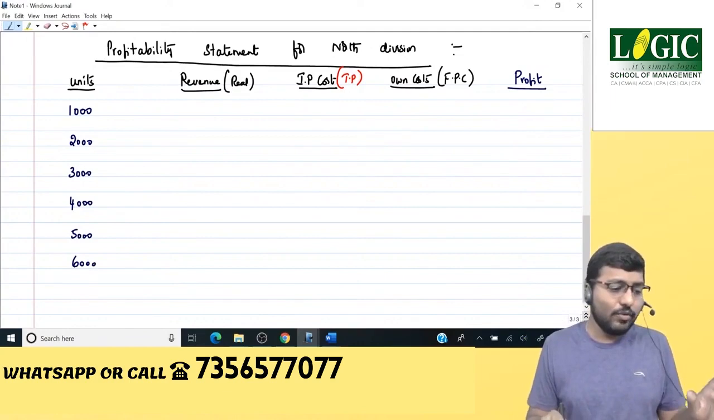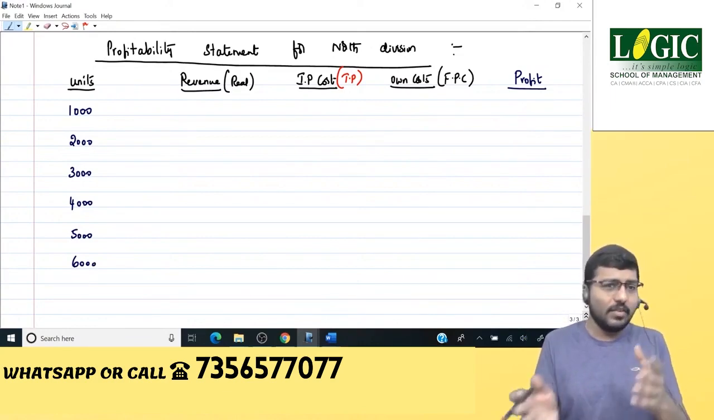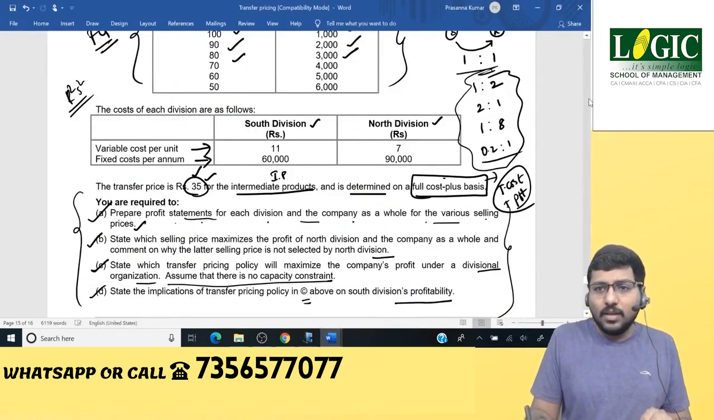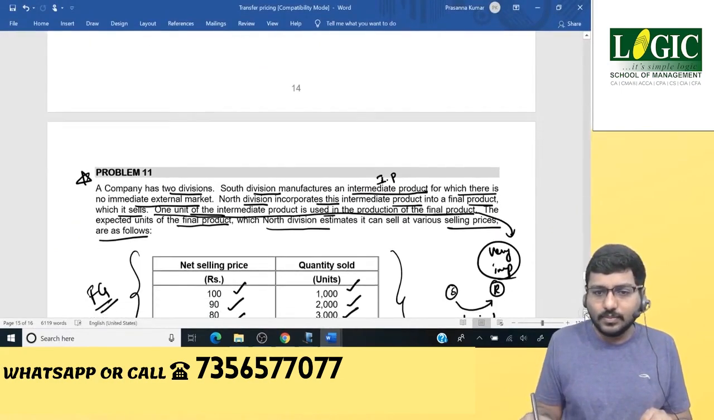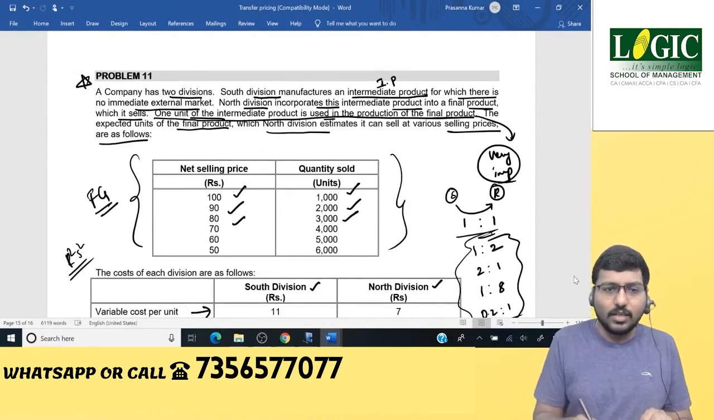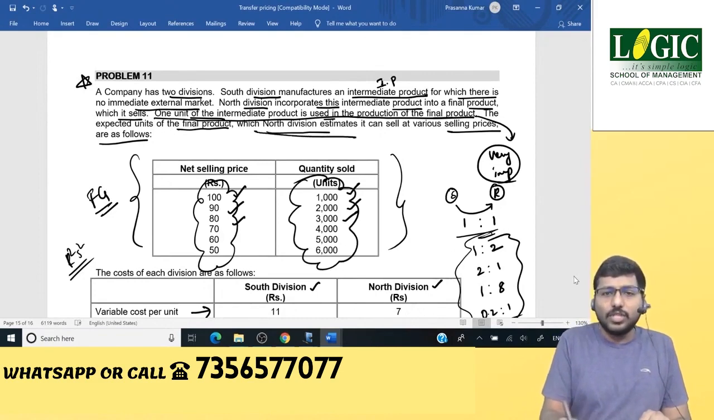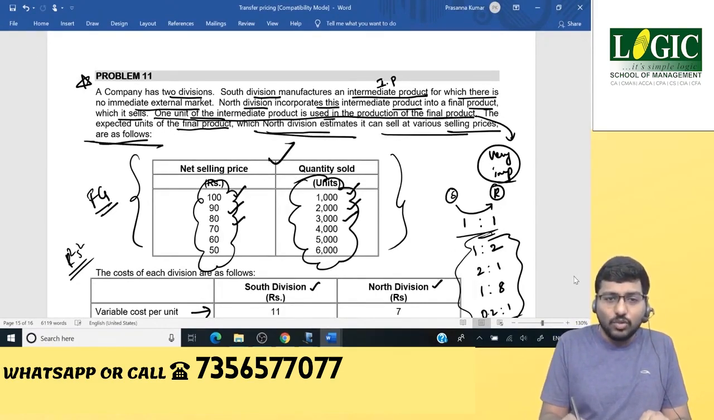Right, now we need to go for the revenue part. It's given in the question, here. This is your different selling prices at different outputs. So this is what? North division estimates it can sell various selling prices as follows. So this is for North division only. So what is the revenue?